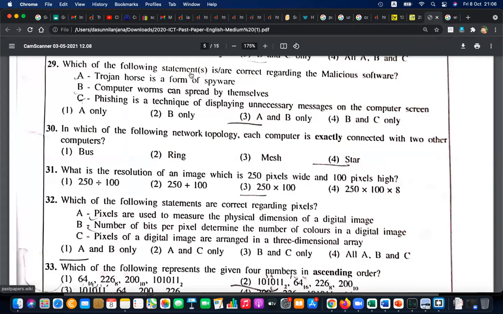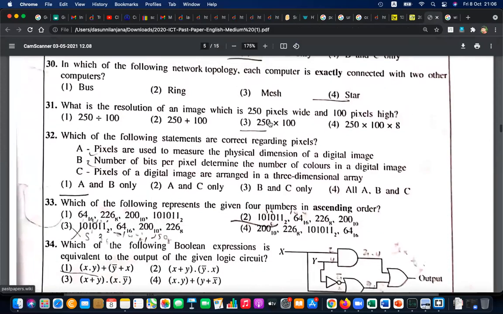Okay, Trojan is a kind of spyware, can be agreed. Not fully, but can be agreed. And computer worms spread by themselves. Yes, that is true. B is true, A is true, C is not true. So A, B are the answers.